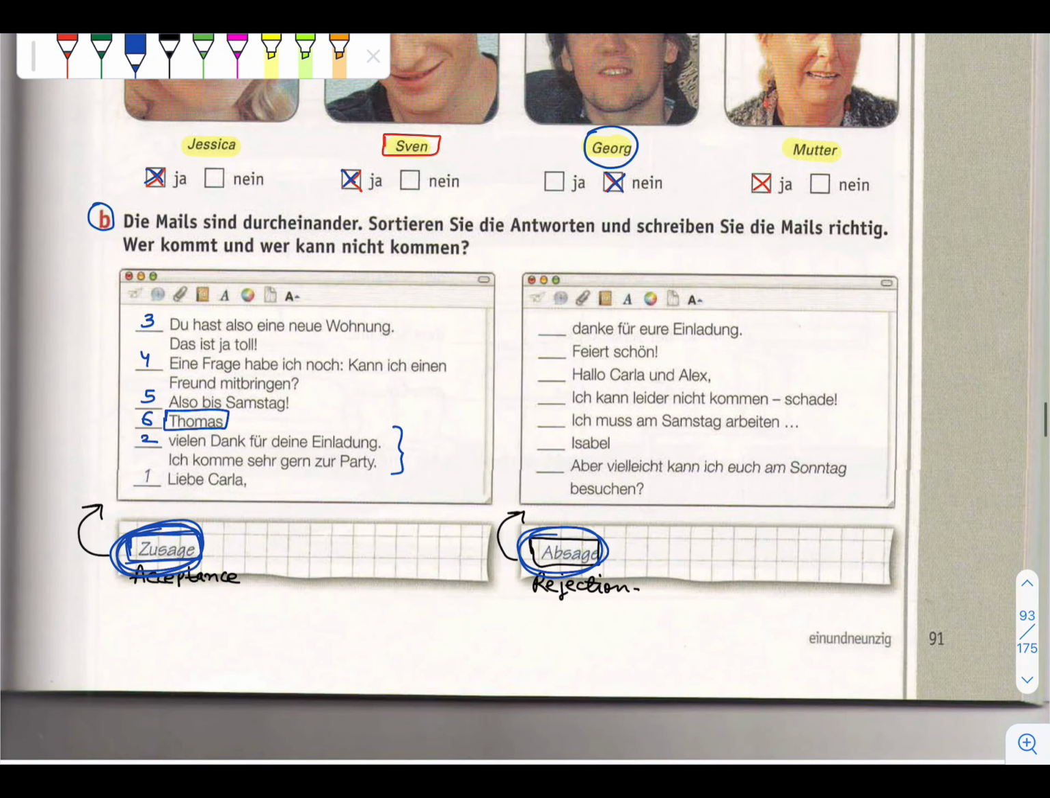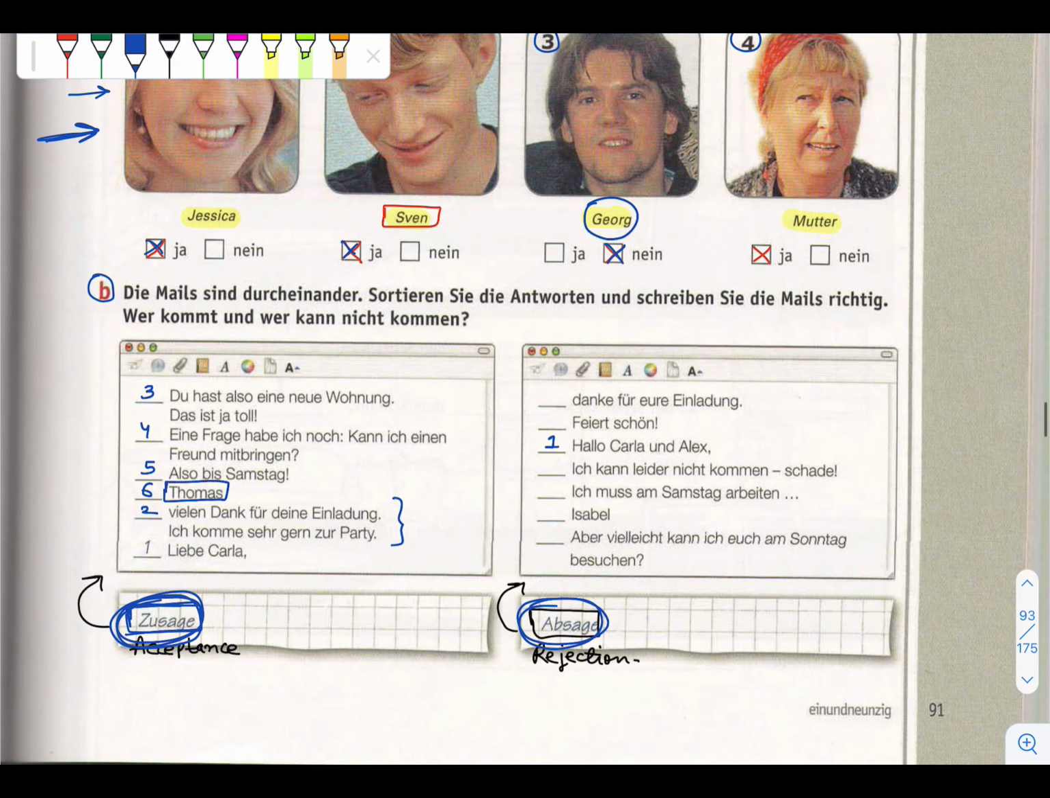Whose party it is? Carla and Alex, right? So here we can say hello Carla and Alex. So number one we can think. Okay, then again how will we do it here? First we will thank, right? Thank you for the invitation. So here also: danke für eure Einladung.